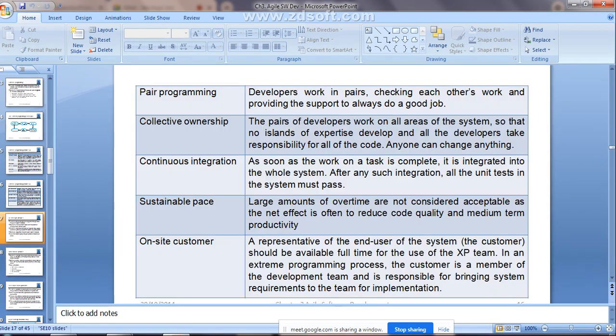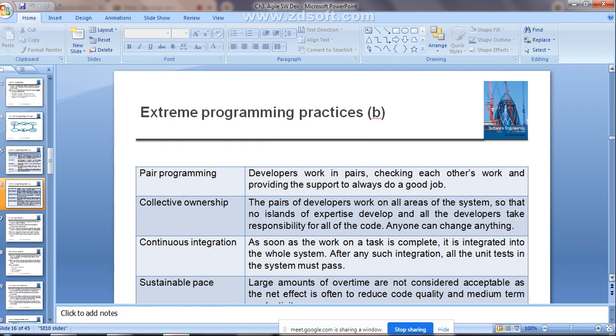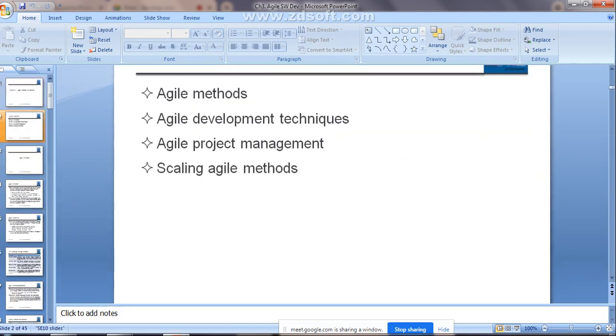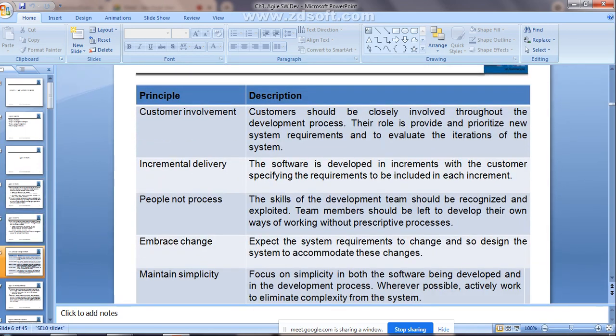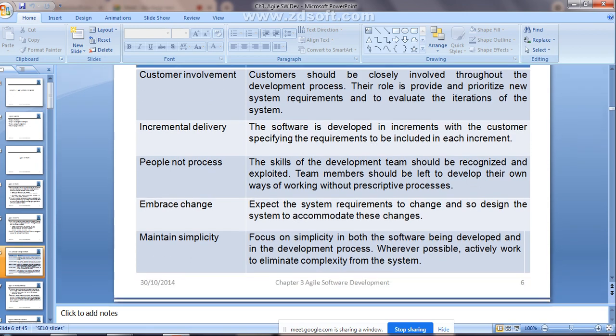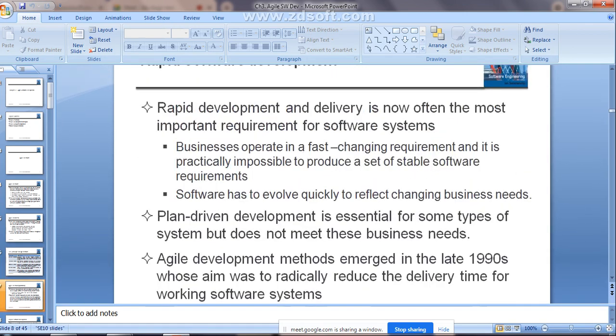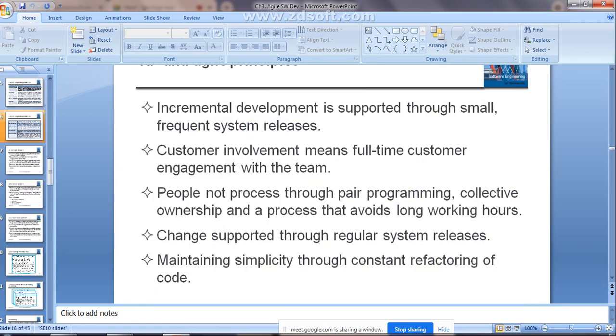Are you getting what that exactly indicates? In yesterday's class we have seen agile methods, and some principles we have studied, right? Have you remembered? Customer involvement, incremental delivery, people not process, embrace change, and maintaining simplicity. How will these principles be met by the extreme programming that I have shown here now?